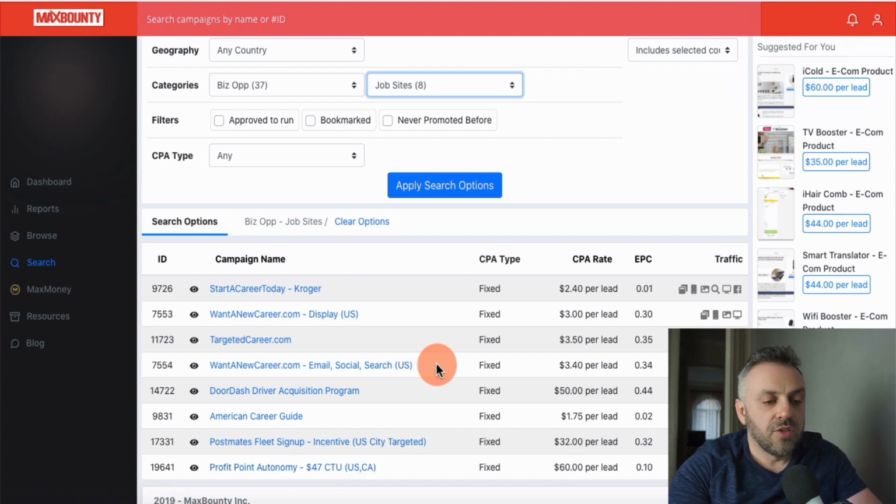Something like this. So this category, this vertical, does not get a lot of traction. There's not a lot of people talking about it, because a lot of people are focused on sweepstakes, surveys, things like that. But the key to success with CPA marketing is being laser focused, right? You have to be hyper focused. You have to really kind of own a certain niche, a certain category. And so, for instance, today we're focusing on this job category. So if you become really good with this, you're going to understand how to promote all kinds of offers in this category. And so let's talk about the various ways of promoting.